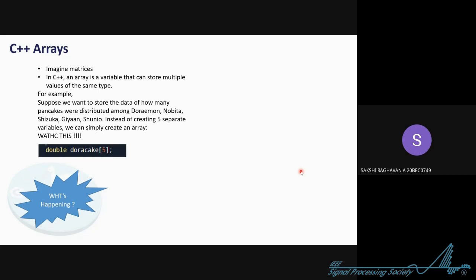So that's when we use the concept of array. Instead of creating 5 separate variables like Doraemon is equal to this, Nobita is equal to this, Shizuka is equal to this, Suneo, what we are doing is,